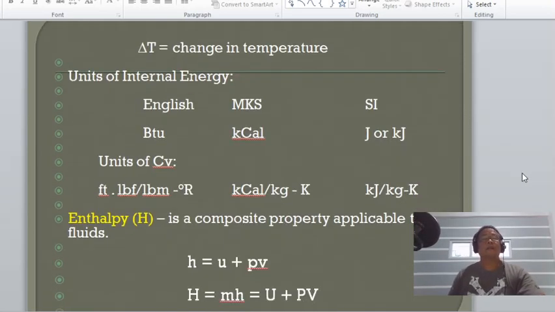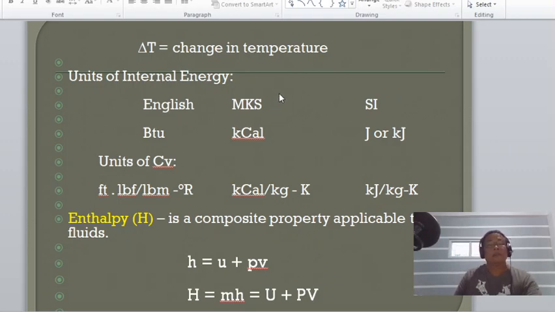So, units of internal energy, in English, MKS, and SI. In English units, the internal energy is defined in British thermal units. In MKS, that is defined in kilocalorie. In SI, that is joules or kilojoules.